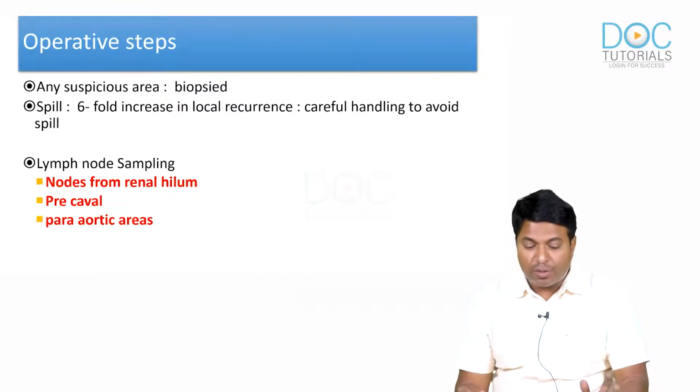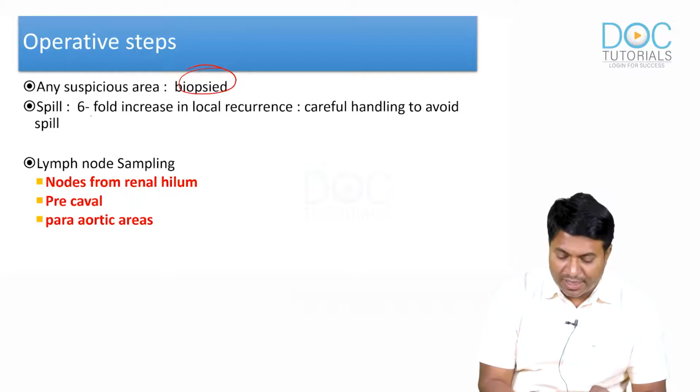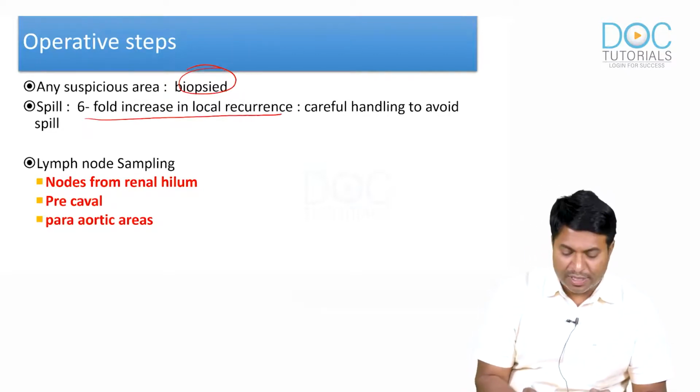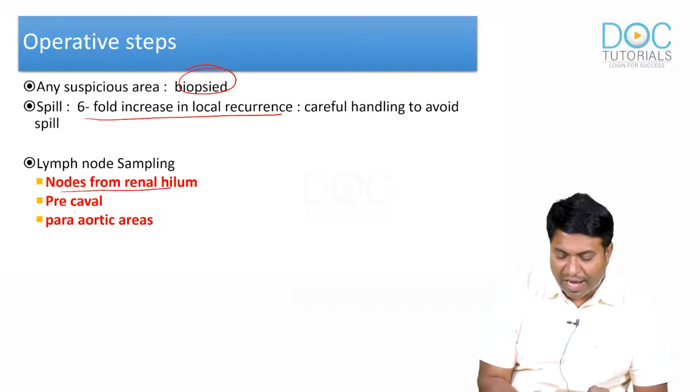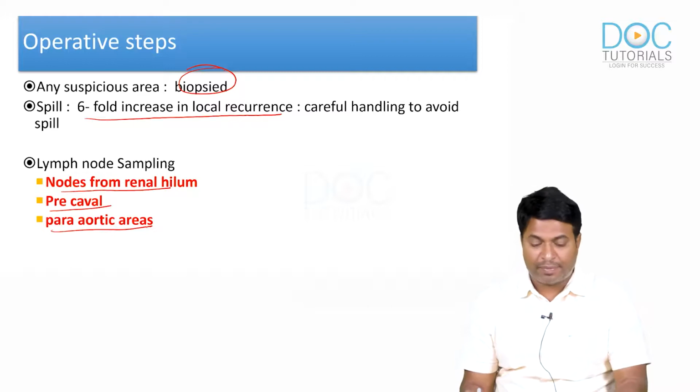During the operative time, any suspicious area is biopsied. There is a 6-fold increase in local recurrence because of the spillage. And if any lymph nodes are seen, we have to take sampling nodes from the renal hilum, pre-caval and para-aortic nodes. All these nodes we have to sample for staging.